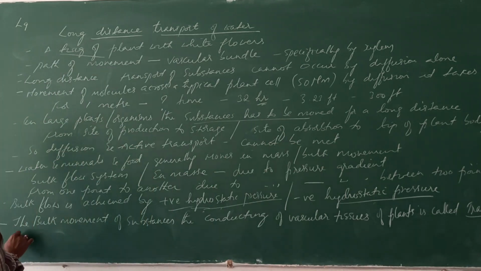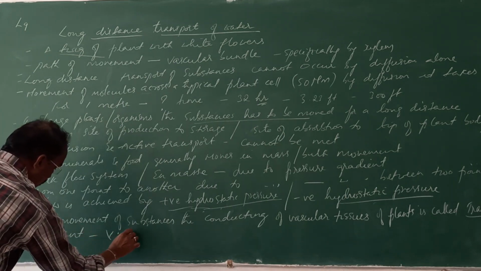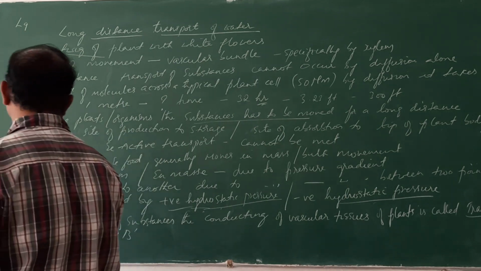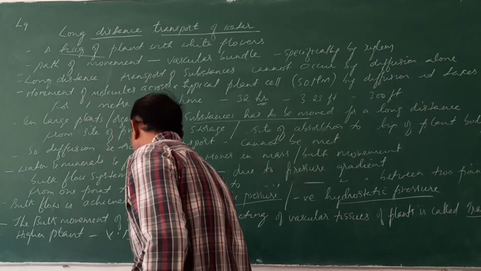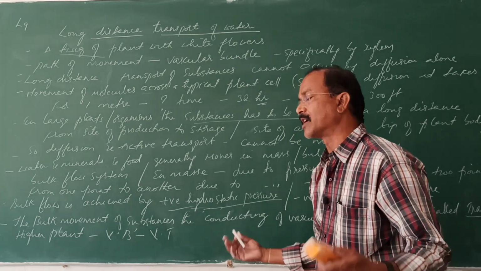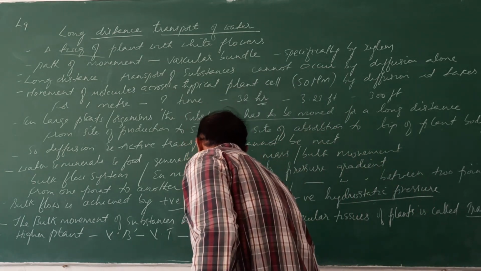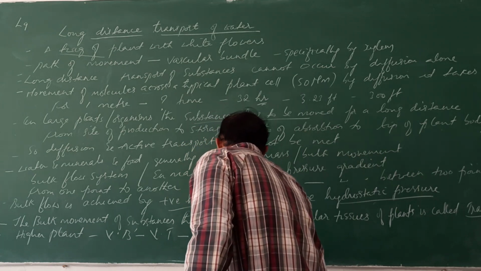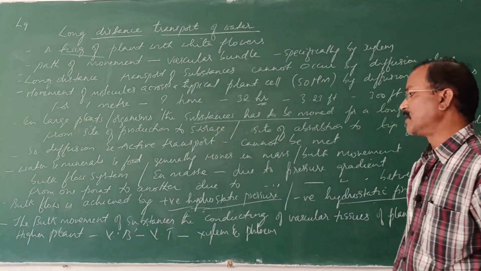So in higher plants there are vascular bundles, VBs. VBs means what? Vascular bundles. What does this vascular bundle consist of? VTs. VTs means what? Vascular tissues. What are these vascular tissues? The xylem and phloem.